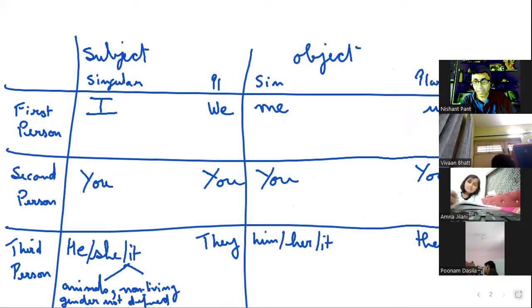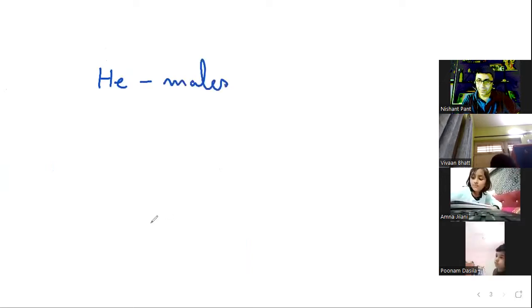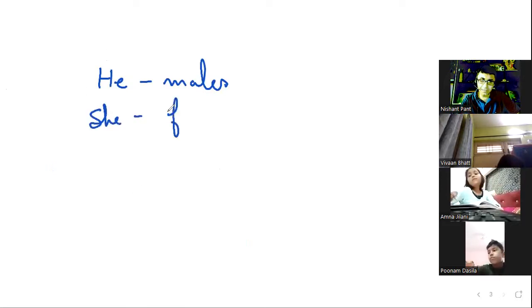So now, as I was telling you, I'll come back to he, she, it and how to use them. He is used for males. Remember that. She is used for females.